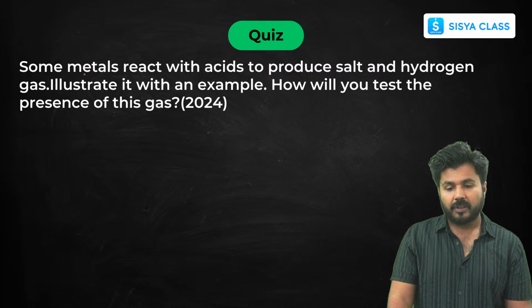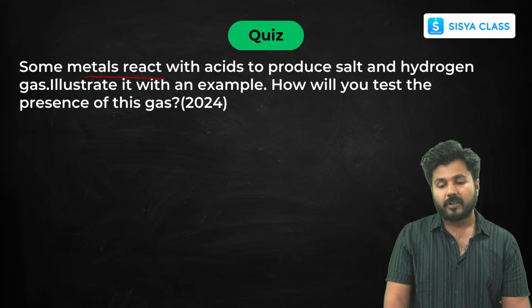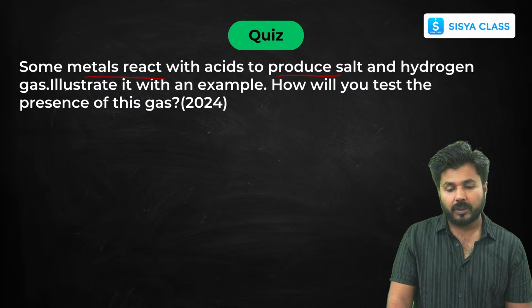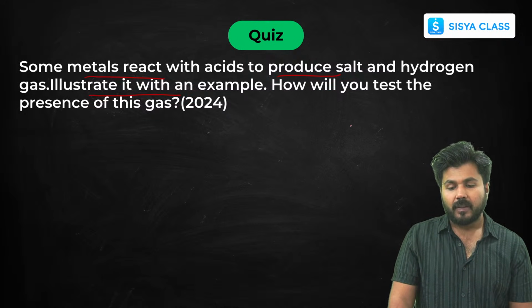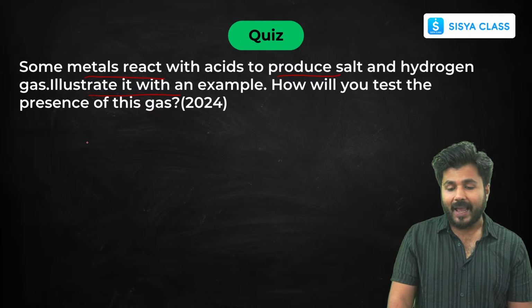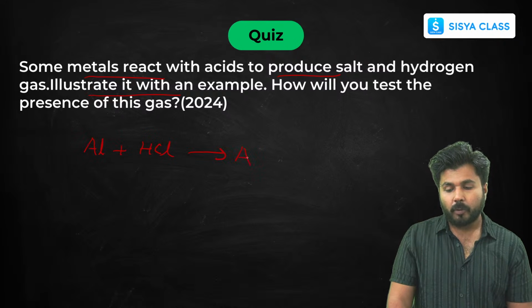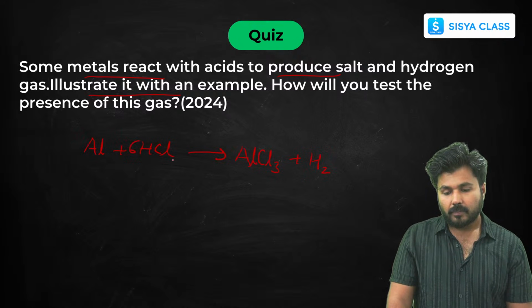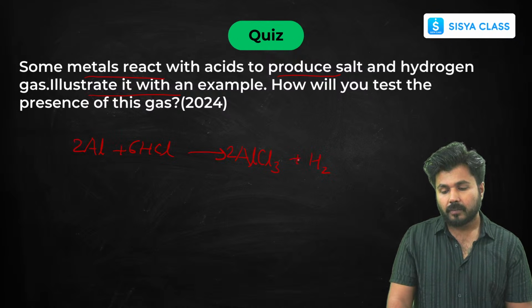Last few questions. Some metals react with acids to produce salt and hydrogen gas. Illustrate with an example. Let's take a metal and react it with acid. If I take aluminium and react it with hydrochloric acid, it will form aluminium chloride and hydrogen will be released. Now balance it. So now this is the balanced reaction.